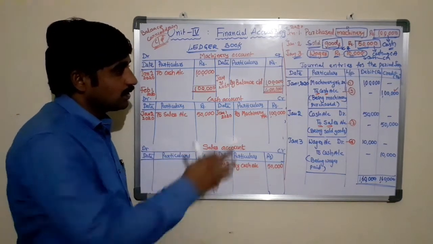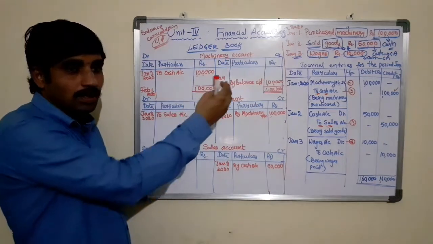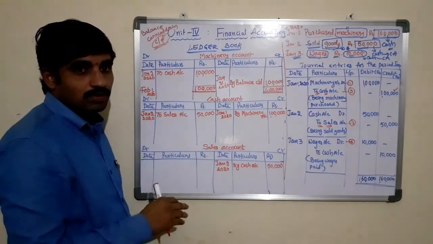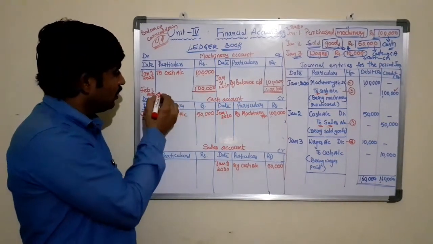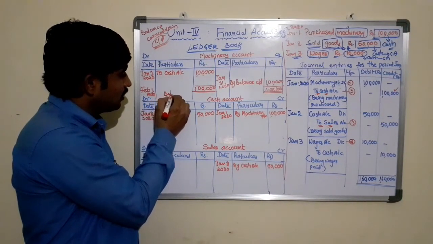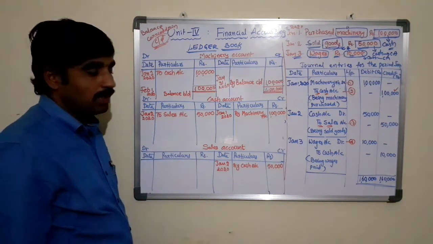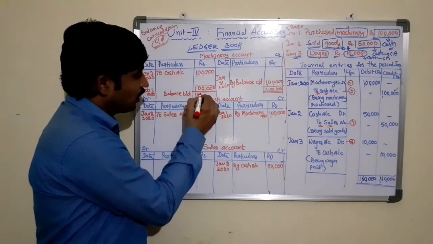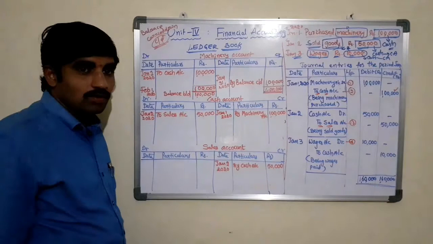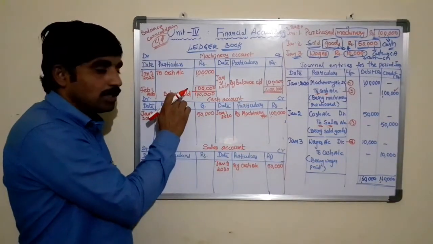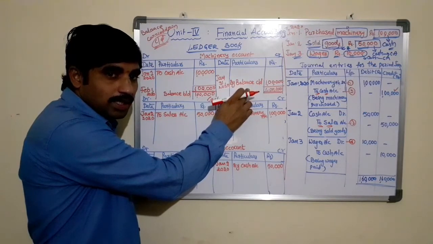See, as it is the closing balance, the opening balance always needs to be shown in the opposite column in the same account, just below the total amounts. Here, balance brought down, it is denoted by balance brought down 1 lakh rupees. The opening balance is denoted by balance brought down. The closing balance is denoted by balance carried down.